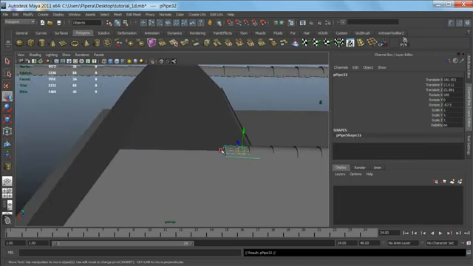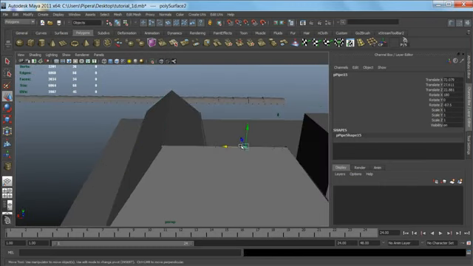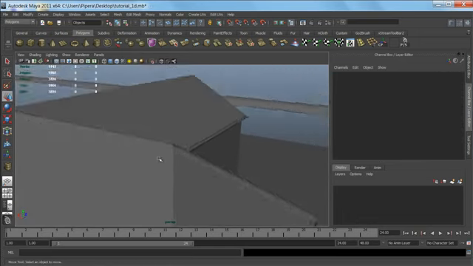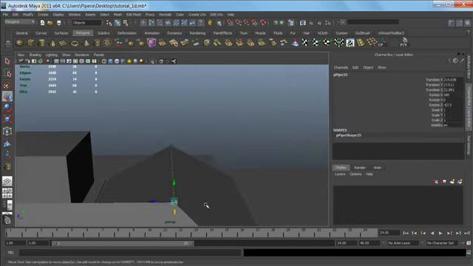Again, just select the last tile, duplicate it once, then hold Shift D to duplicate them with the same translation attributes. And let's delete this one, so it doesn't stick out.